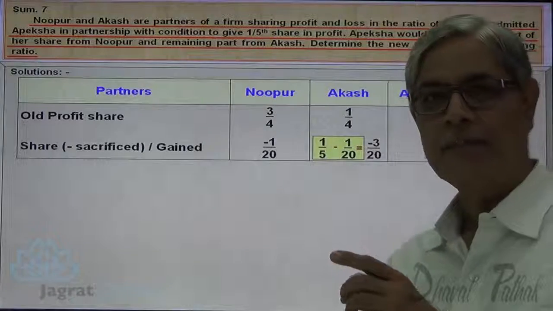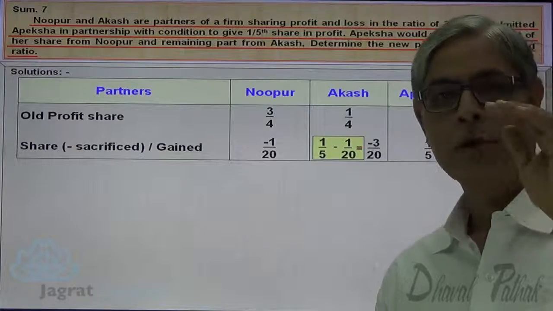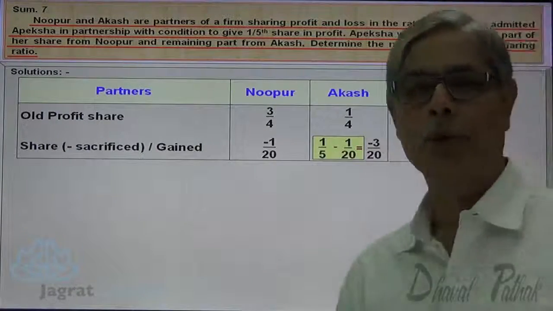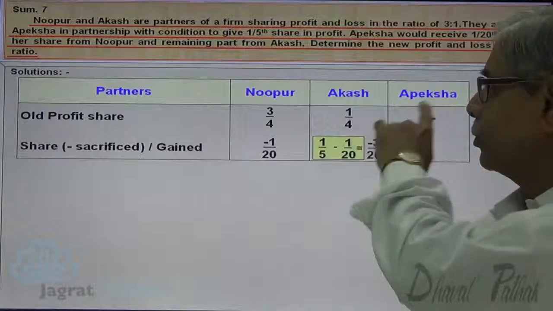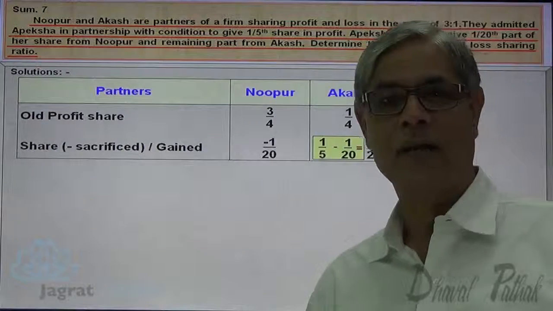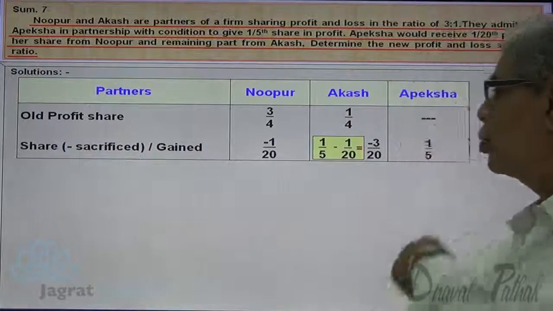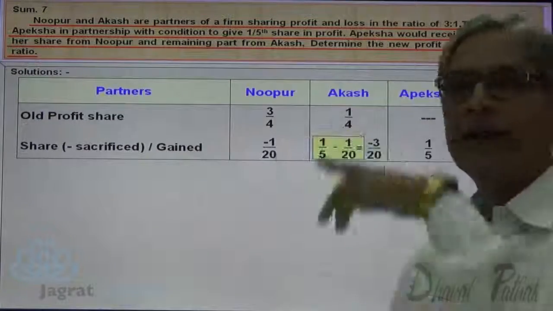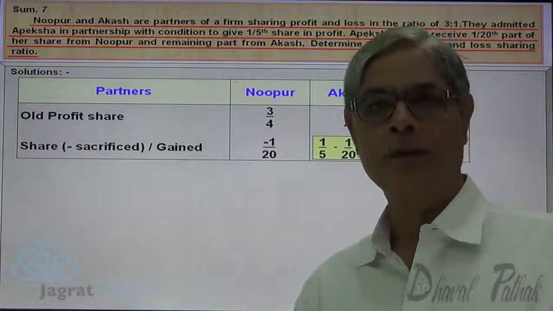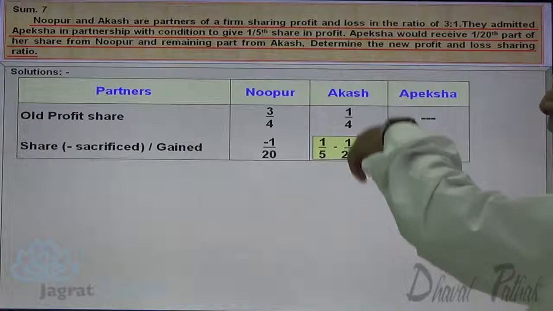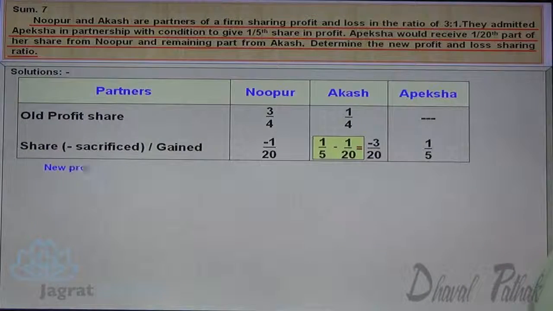In the previous sum, you were given the sacrifice made by both, while here you are required to find out the sacrifice of the other partner on the basis of the total share of the new partner minus the sacrifice made by one of the partners. So the sacrifice of Akash is 3/20.